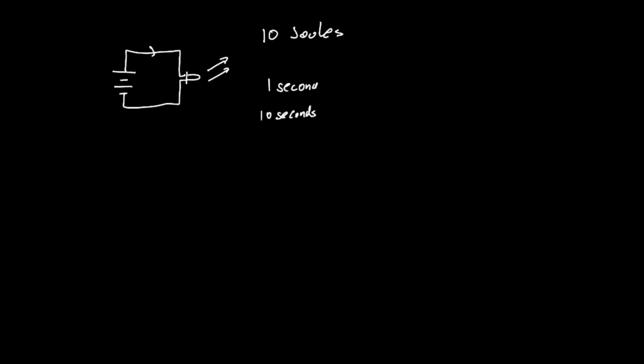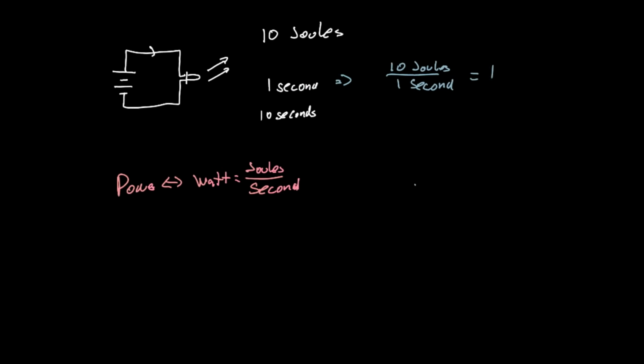If we look at the units on power, we can take this 10 joules over 1 second and see how much power that's going to be. We end up with 10 watts for that one, and let's do it for 10 seconds. We end up with 1 watt for that. So we can see that if we increase the amount of time that we have, the power goes down. And it's interesting to note that this difference in power here we perceive as brightness.